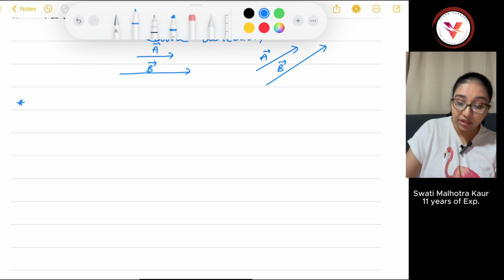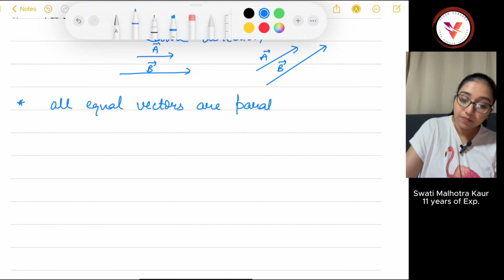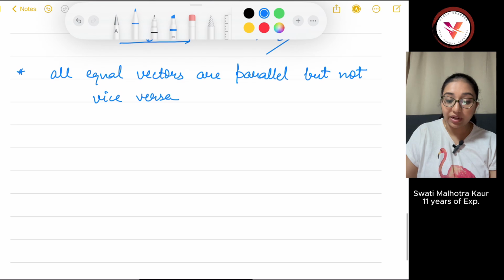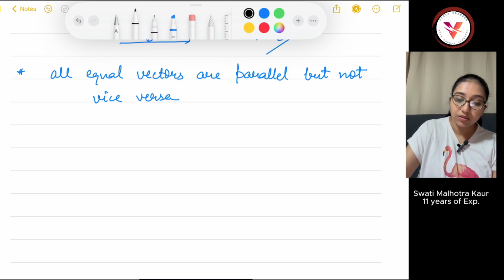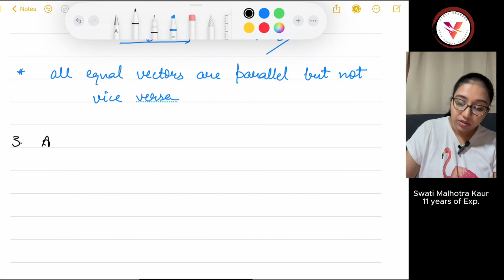So here is the catch: all equal vectors are parallel, but not vice versa. That's the interesting thing. Next are anti-parallel vectors. As the name suggests, they have different direction and equal or unequal magnitude.